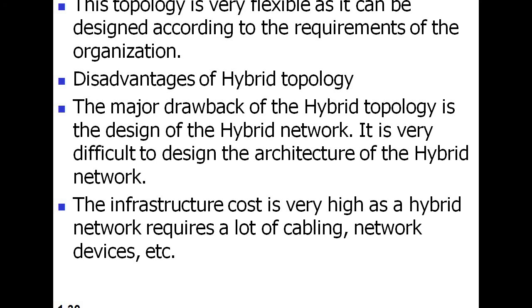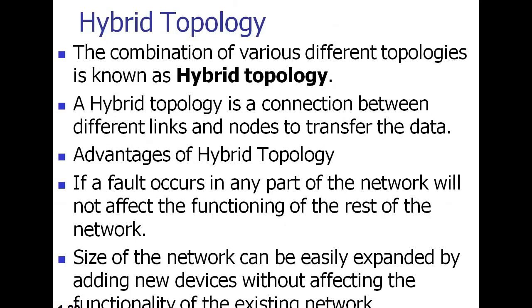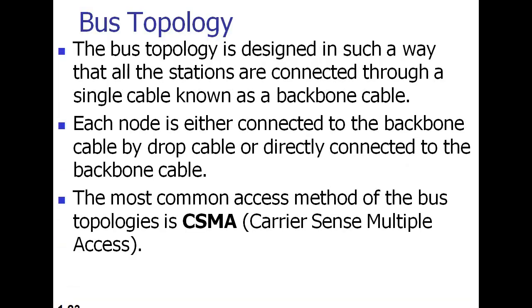That's why it is a very high cost infrastructure. So these are the disadvantages of hybrid topology, and this is all about networking topologies. Again, we will start briefly.